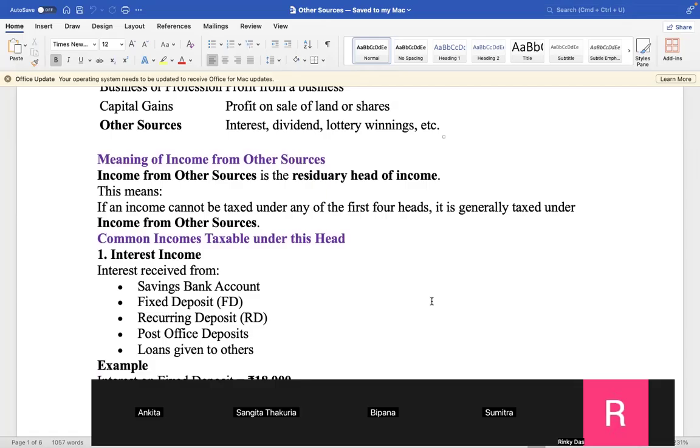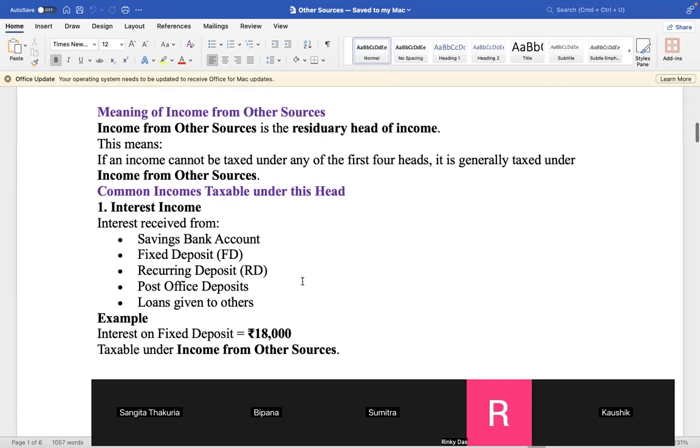Interest income. Interest received from savings bank account, fixed deposit, recurring deposit, post office deposit, loans given to others. So interest totally comes under other sources, isn't it? Yes, sir. Interest comes under other sources. Then, give some more examples. Example, interest on fixed deposit, rupees 18,000, taxable under income from other sources. Okay, so it is clear.